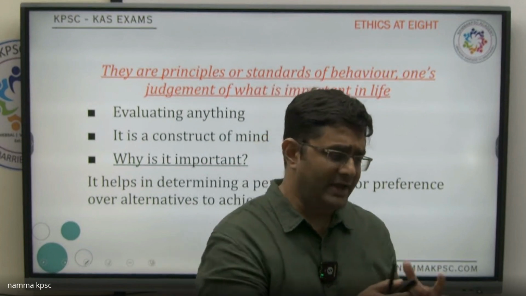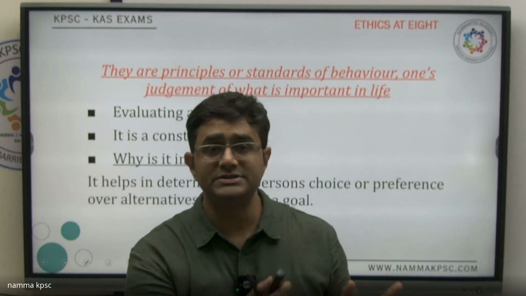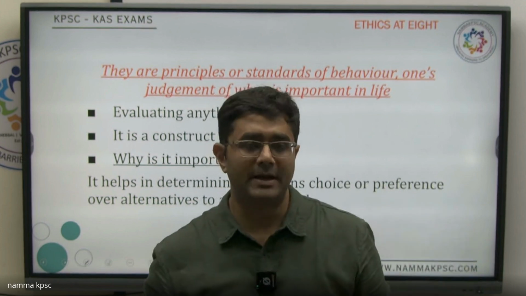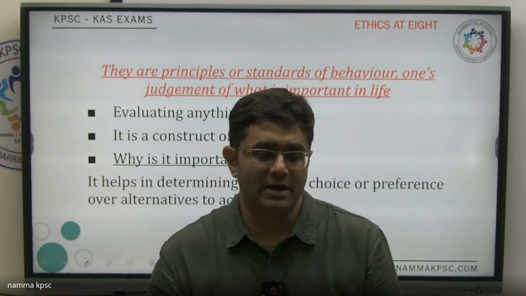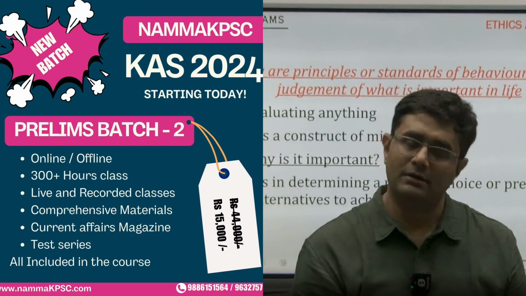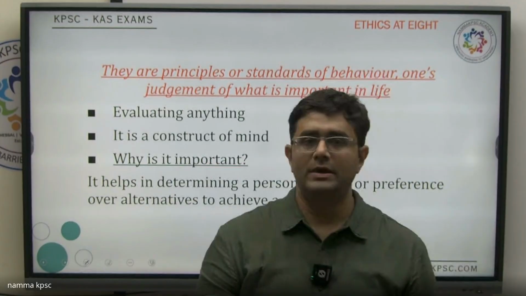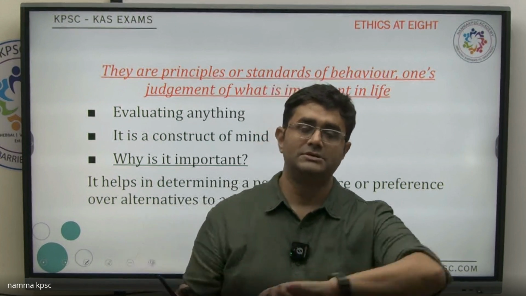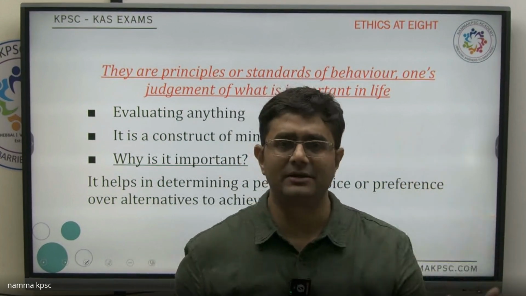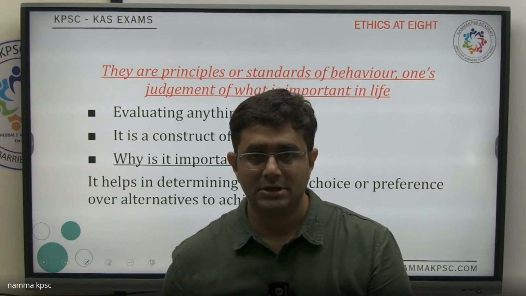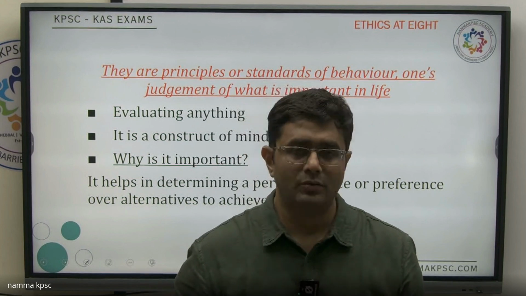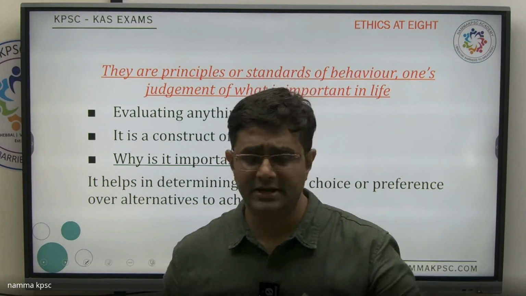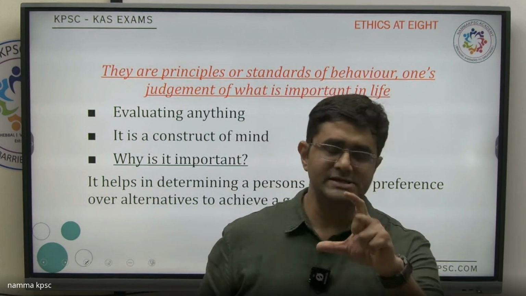On the other hand, if I am born in a non-vegetarian family, the values that I learn from that family will ultimately shape my behavior. I will eat meat, and my conduct will be accordingly. So imagine if a vegetarian or a Brahmin is suddenly given non-veg by mistake. His values will get affected, and that will develop in the form of anger. He will not like it. So that is what values are.